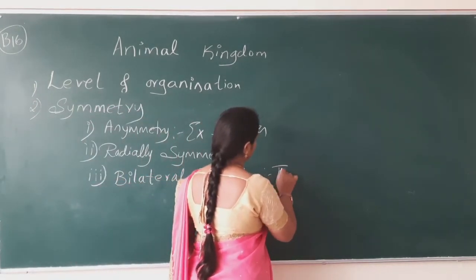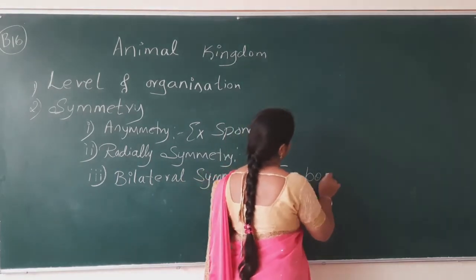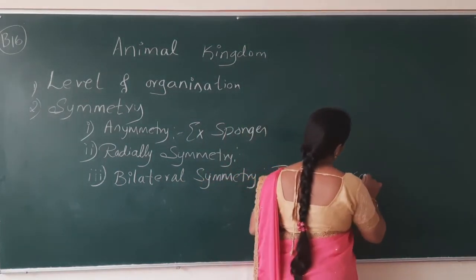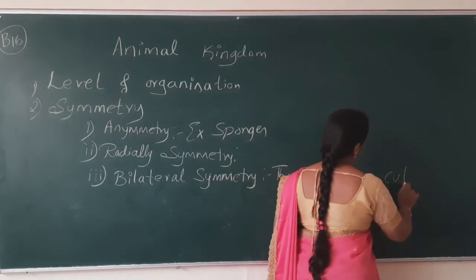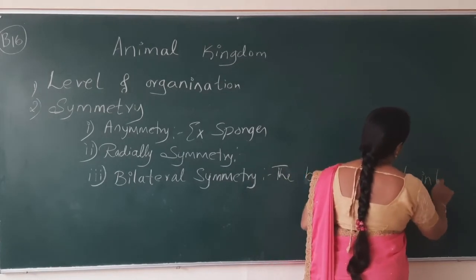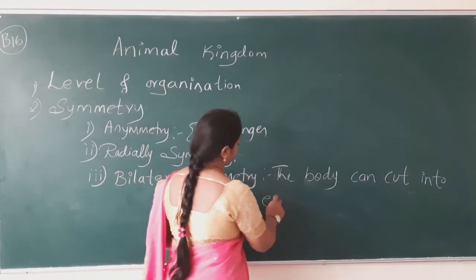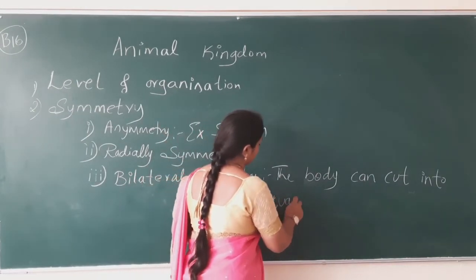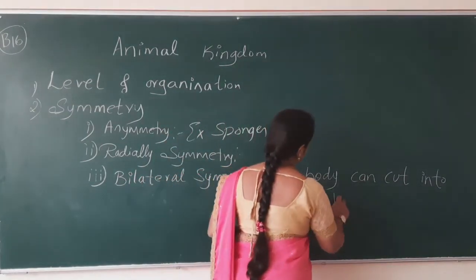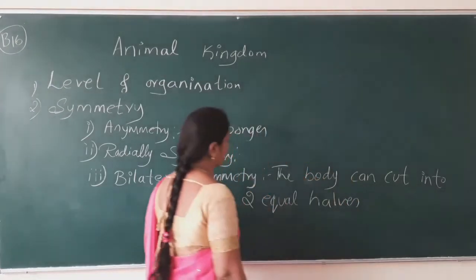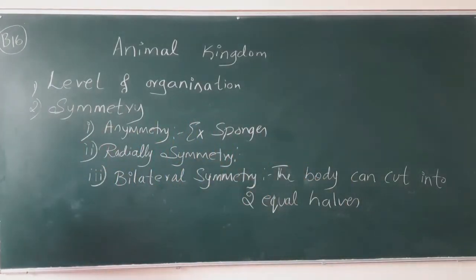The body can be cut into two equal halves only from one axis.